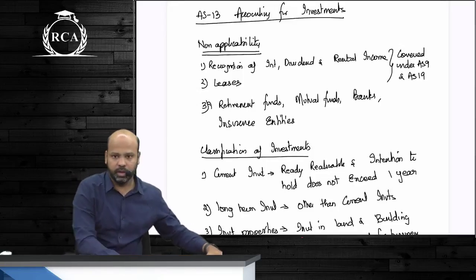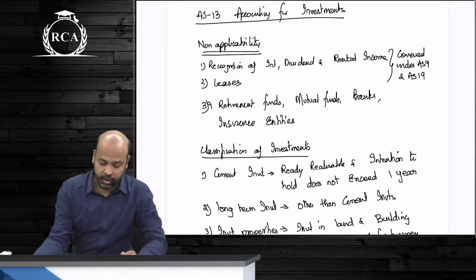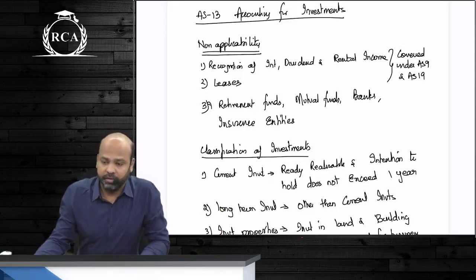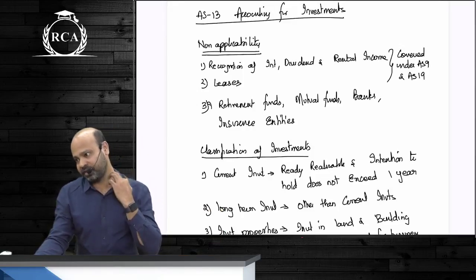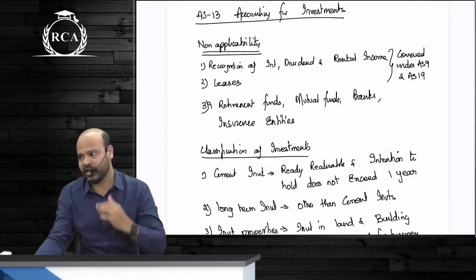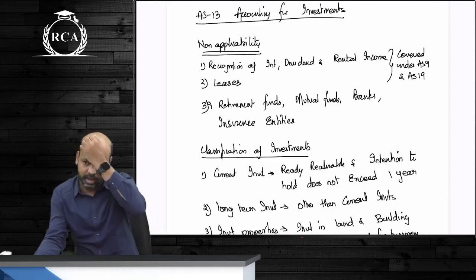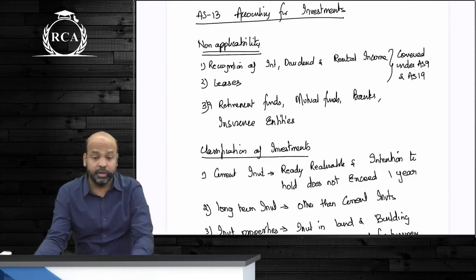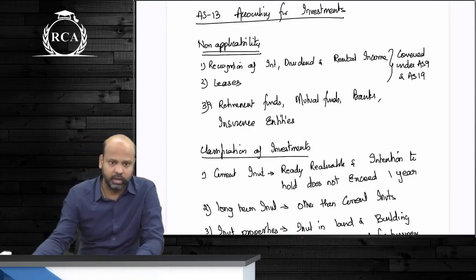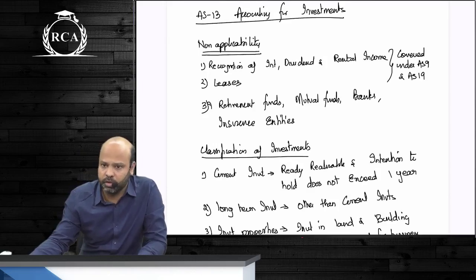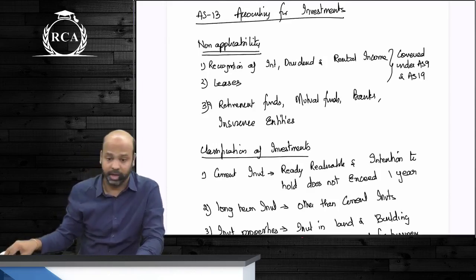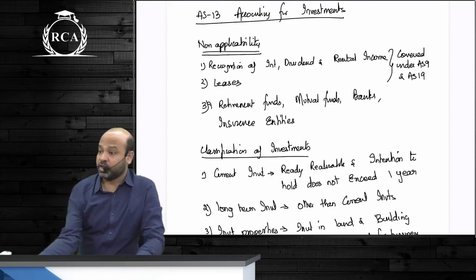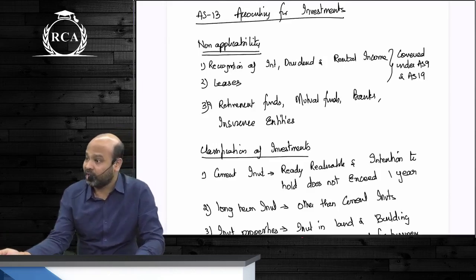So guys, here's a quick revision of accounting standard 13. The first thing that we have covered, guys, in AS-13 is the definition of the word investment. I said investments are nothing but assets held by an entity for the purpose of generating income by way of dividend, interest, rentals, capital appreciation or some other benefit accruing to the enterprise. They should not be something that are being held as stock in trade.